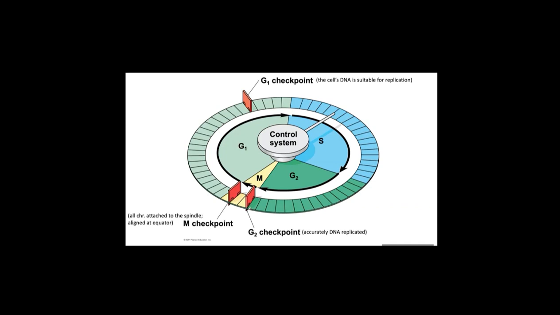The cell cycle stops here, and the cell does not undergo mitosis. So the G2 checkpoint occurs right before the beginning of the mitosis phase.